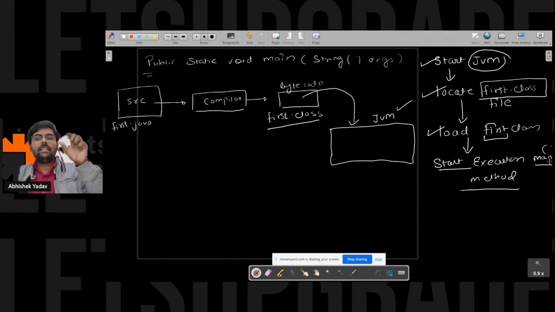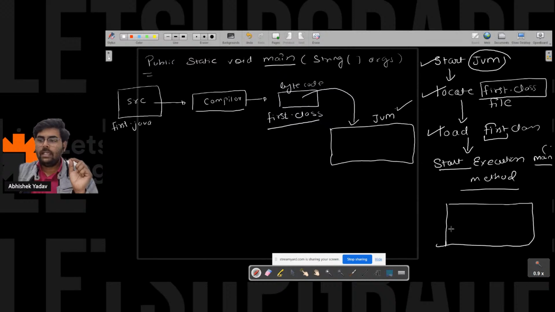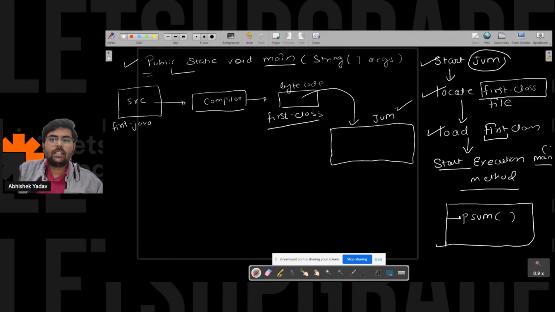So my JVM is looking for the main function. The JVM is nothing but a program. In this JVM, public static void main is there. So it will search for this keyword where public static void main is present. So here my JVM will find this structure, this prototype, that is public static void main.